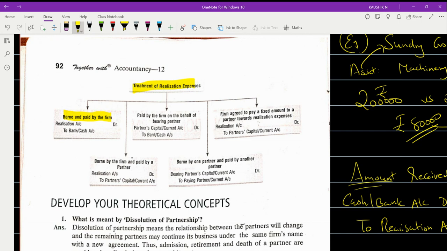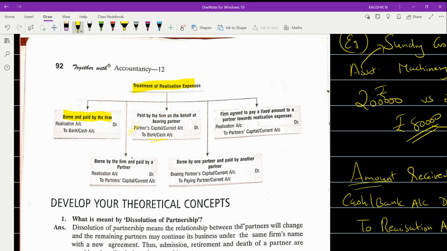On the other hand, if it is paid by the firm on behalf of the bearing partner, that means, for example, I am a partner in a firm but I am unable to make the payment, so on my behalf the firm has taken up the responsibility and is making it, then they will debit it from my capital. The respective partner who has taken the responsibility, his partner's capital will be debited, and then cash or bank account will be credited. Is this clear to you?